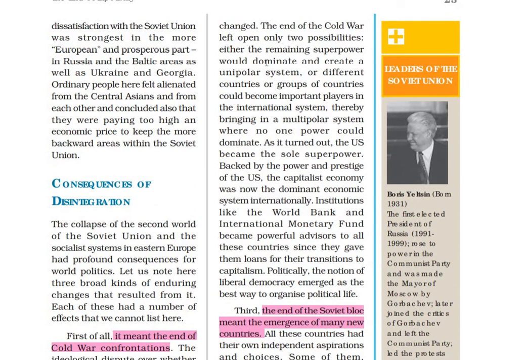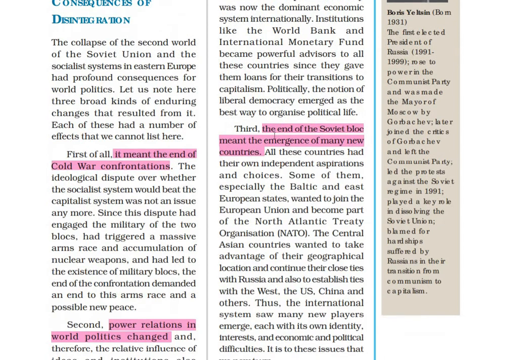Here is the detailed answer: the end of the Cold War left open two possibilities. Either the remaining superpower would dominate and create a unipolar system, or different countries or groups of countries would become important players in the international system. The latter happened in the world order, and we will read about it in detail in the next chapter.